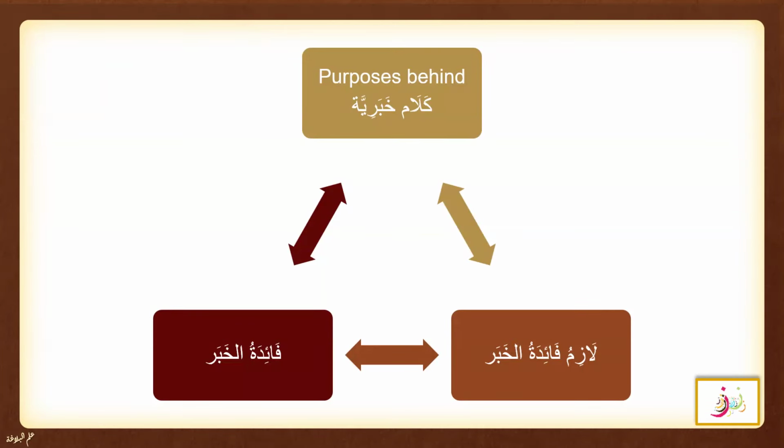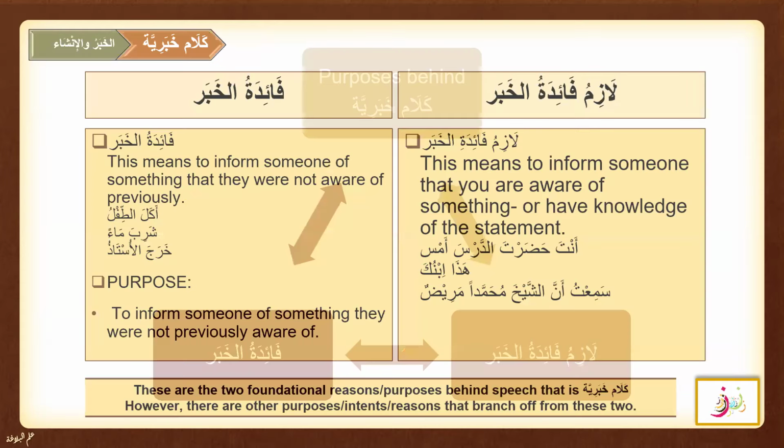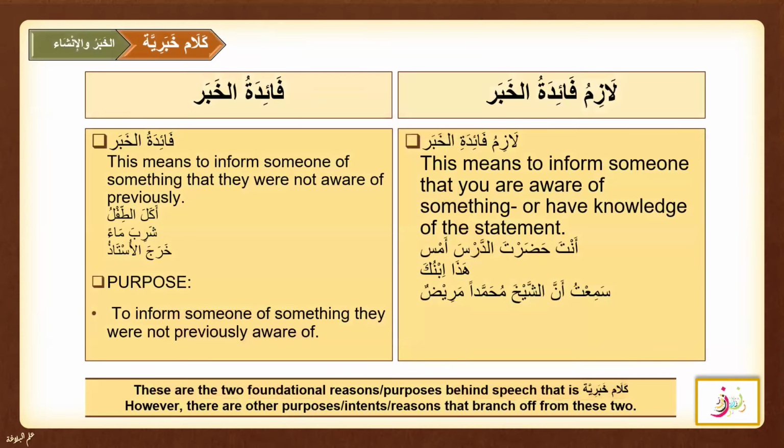Inshallah, today we are going to see the purposes behind Kalam Khabariya. There are two main purposes: Lazim Faidatul Khabar and Faidatul Khabar. Let's see what Faidatul Khabar and Lazim Faidatul Khabar are. Faidatul Khabar means to inform someone of something that they were not aware of previously, meaning the mukhatib doesn't know this information beforehand.